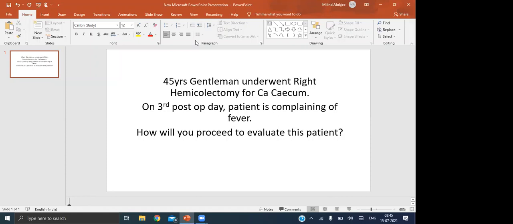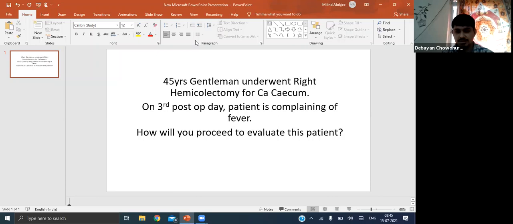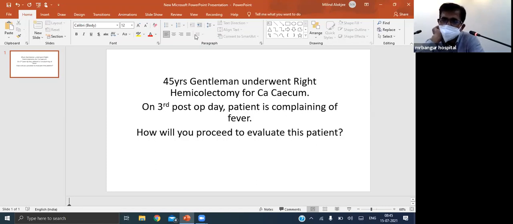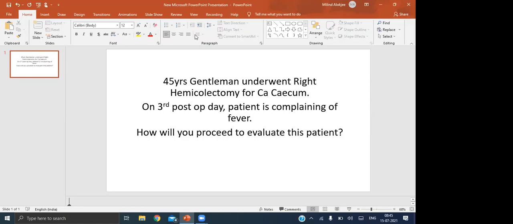Post-operative fever may be classified as immediate, acute, subacute and delayed fever. Very good. So what are the causes of immediate fever? Sir, it may be due to the stress response due to the surgery only.